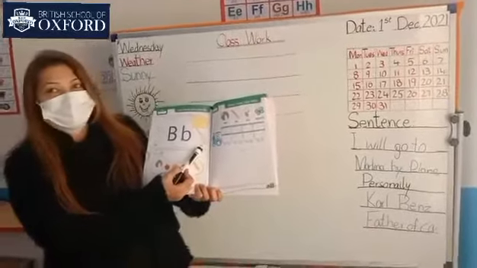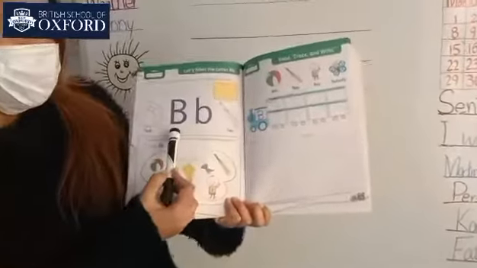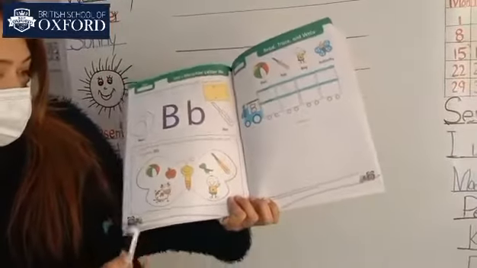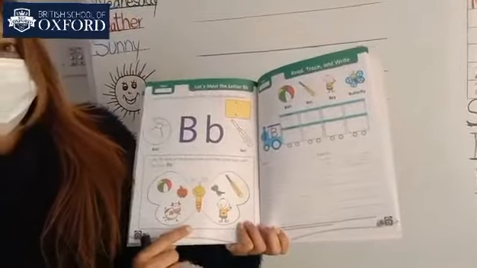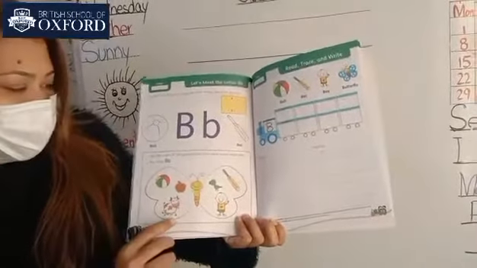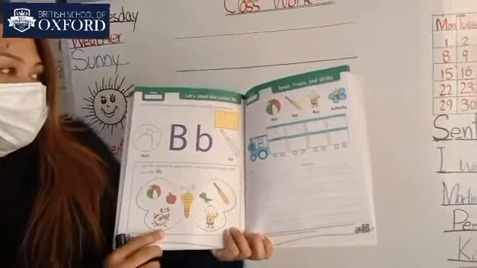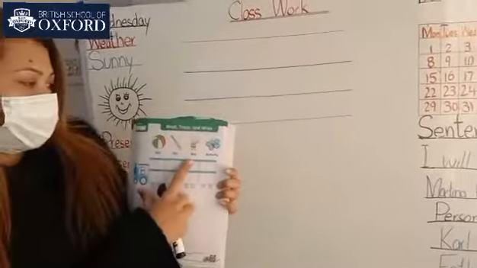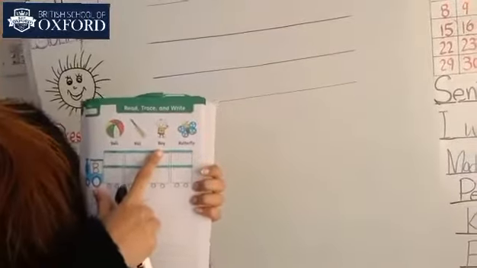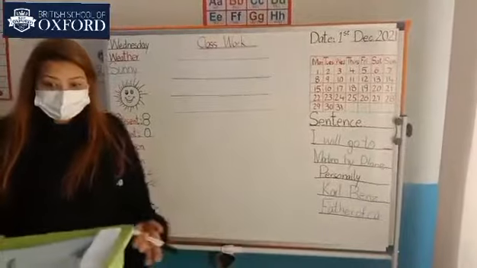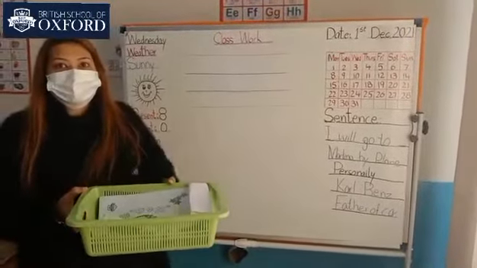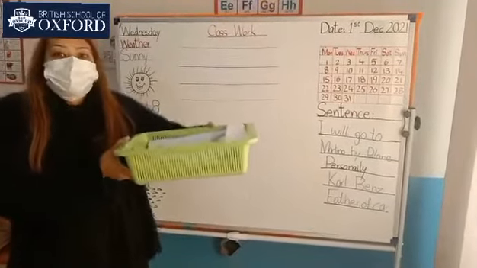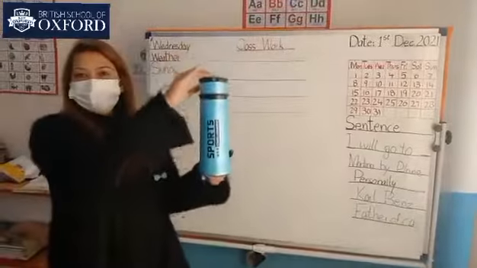What is this? Yeah, this is a bat. Bat. Ball. What is this? Yeah, this is a big butterfly. Butterfly. And what is this? Another word we have that starts with the letter B. We have another object which starts with the letter B. This is the basket. Basket.